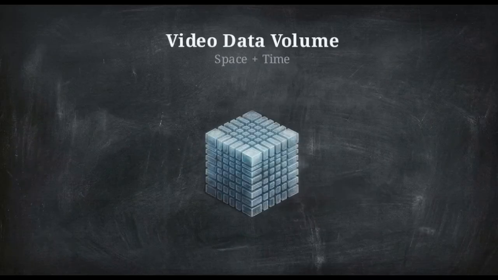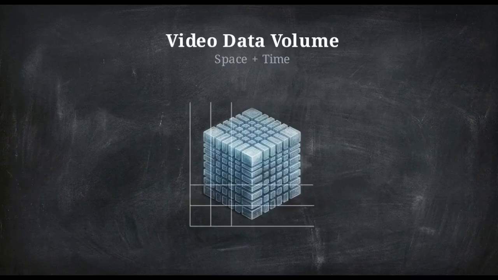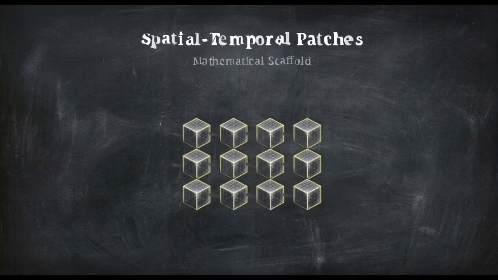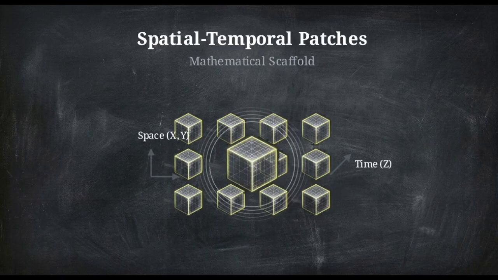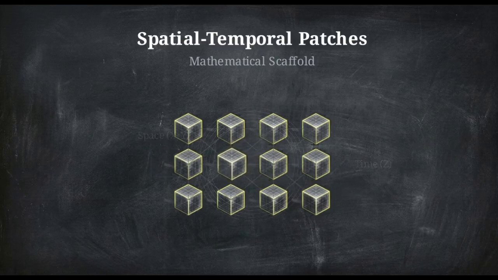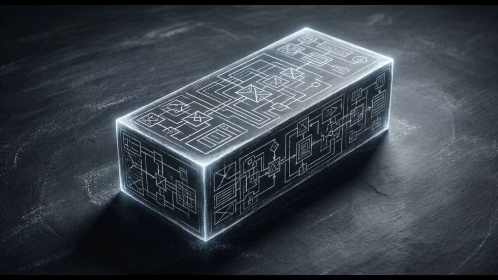To solve the temporal bottleneck, look at how the data is restructured. The massive video matrix is sliced into a highly organized grid of smaller, overlapping 3D cubes called spatiotemporal patches. By chunking data into 3D blocks spanning multiple frames, we create a mathematical scaffold. It groups pixels across space and time so movement can be tracked. To process these patches, standard neural networks are replaced entirely by a vision transformer architecture.